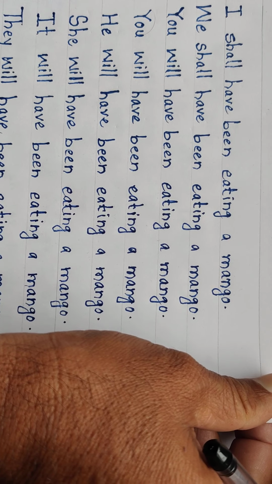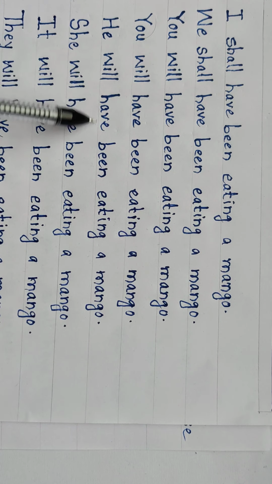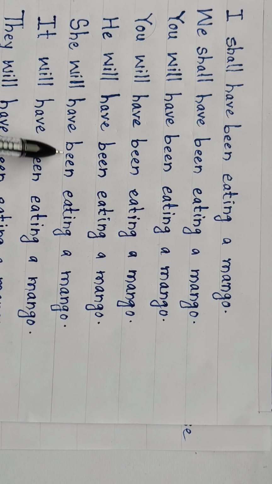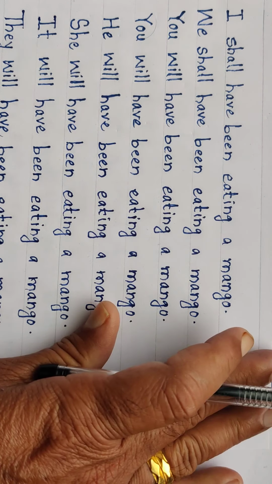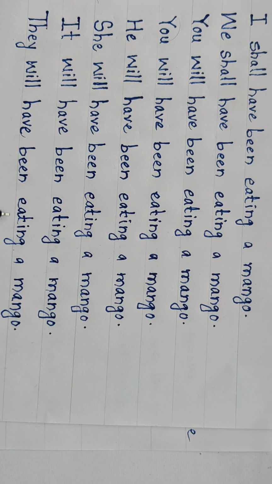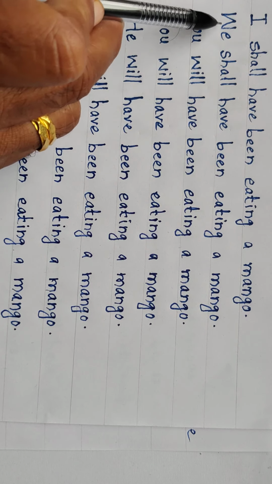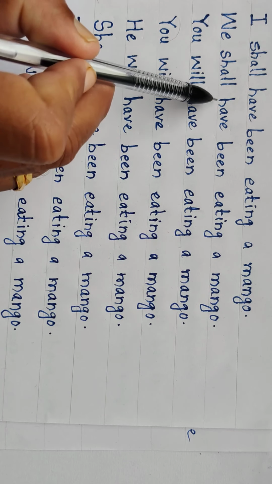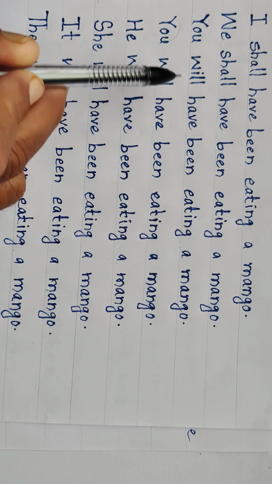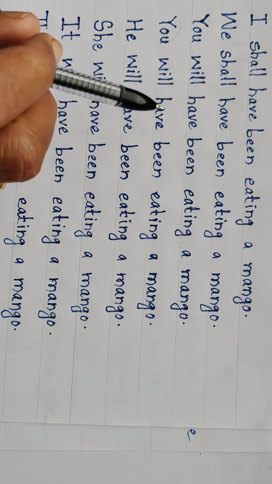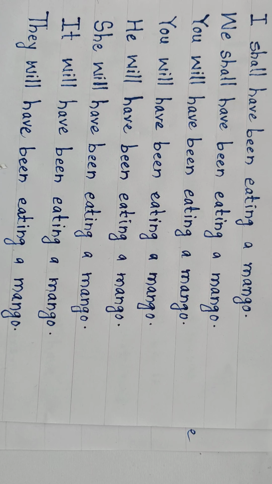He will have been eating a mango. She will have been eating a mango. It will have been eating a mango. They will have been eating a mango. Just only in front of I and we we are using shall have been, and in front of all the rest pronouns we are using will have been. Okay, got it?